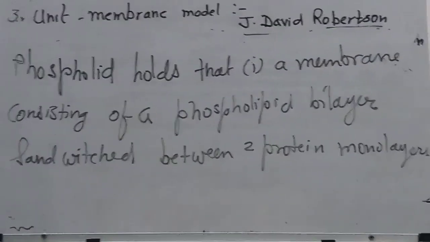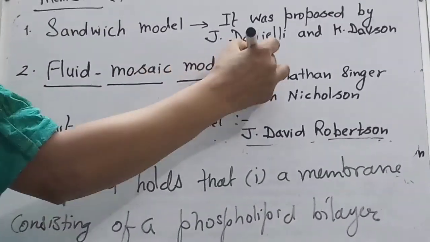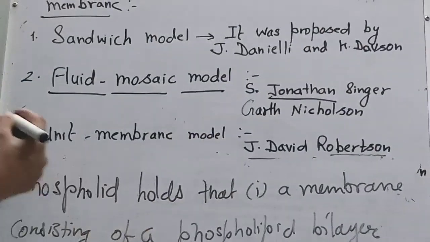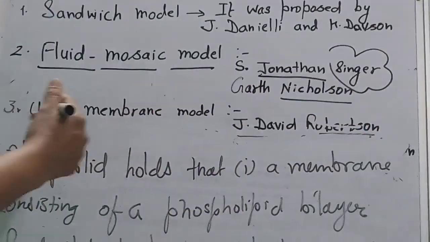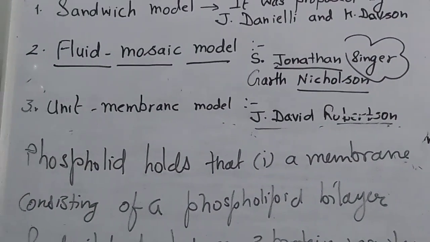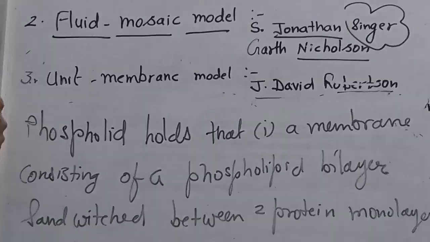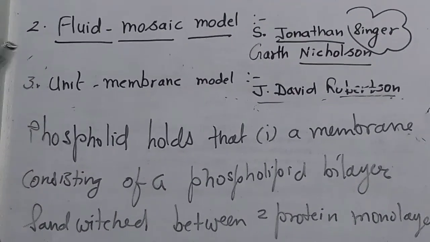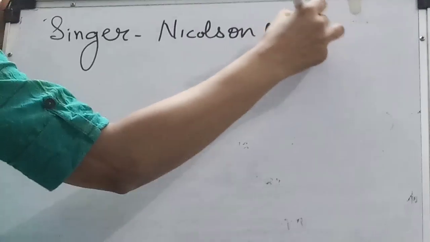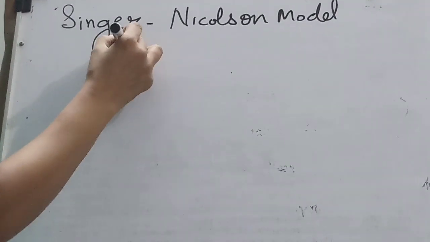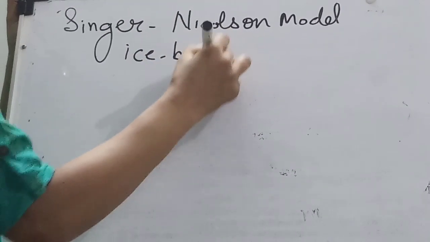The most acceptable model is the fluid mosaic model, and this one is given by Singer and Nicholson. In short, these are the two scientists, S. Jonathan Singer and Garth Nicolson. So this is also called the Singer-Nicolson model. It is also called the iceberg model.